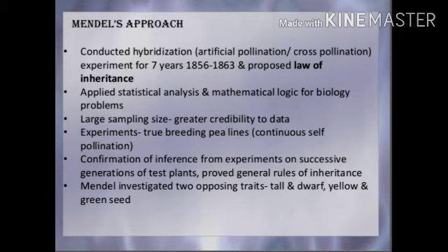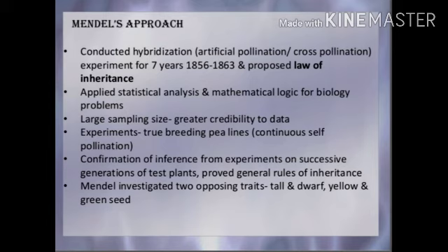A large sampling size gives greater credibility to the data. In his experiments, true breeding pea lines were used, obtained by continuous self-pollination. Inferences from the experiments were confirmed on successive generations of test plants, which proved the general rules of inheritance.